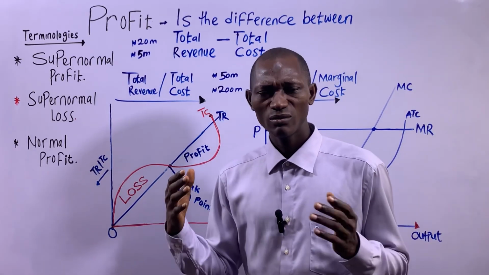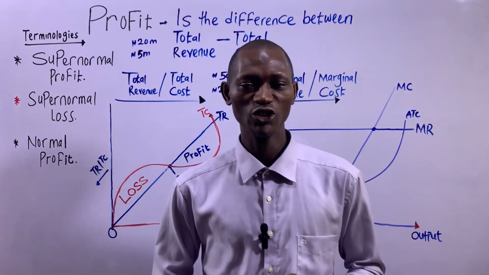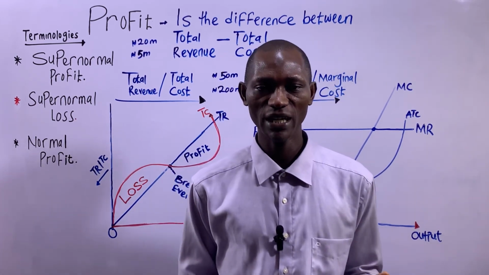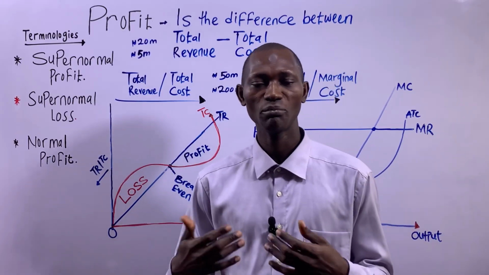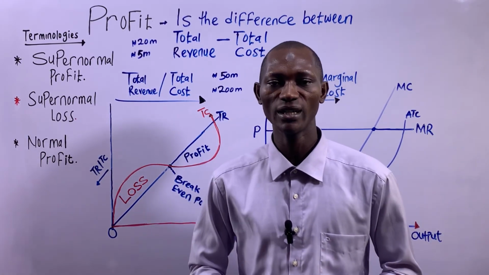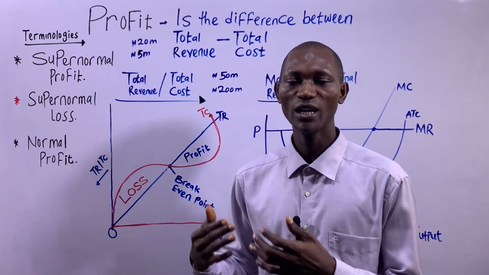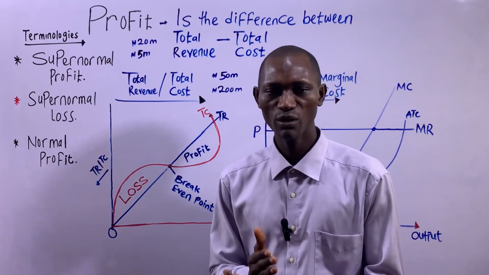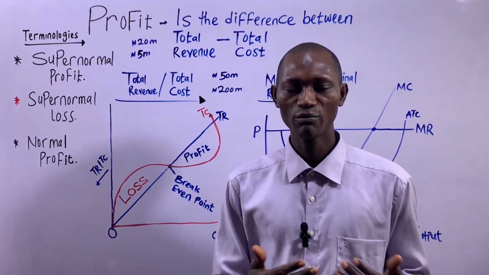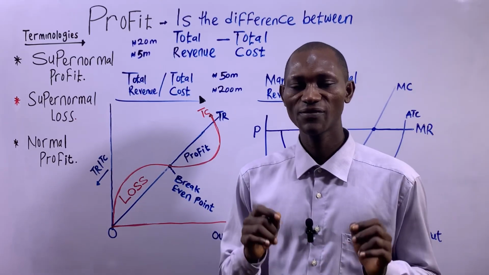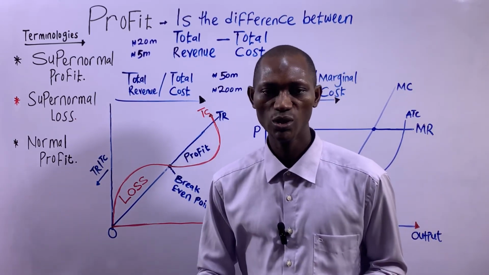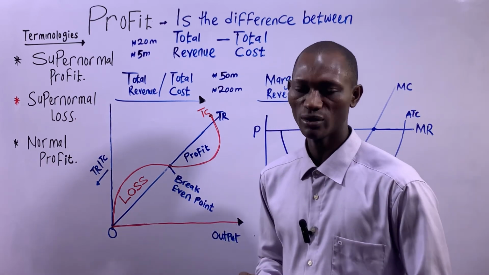Remember that all of these that we've mentioned are faced with a downward sloping demand curve, and we often regard them as price makers. They have the capacity to fix price tags on their products to their own advantage. So, be it a monopolist, a firm that operates in monopolistic competition, or a firm in an oligopoly, each of these firms will make supernormal profits, both in the short run and in the long run.